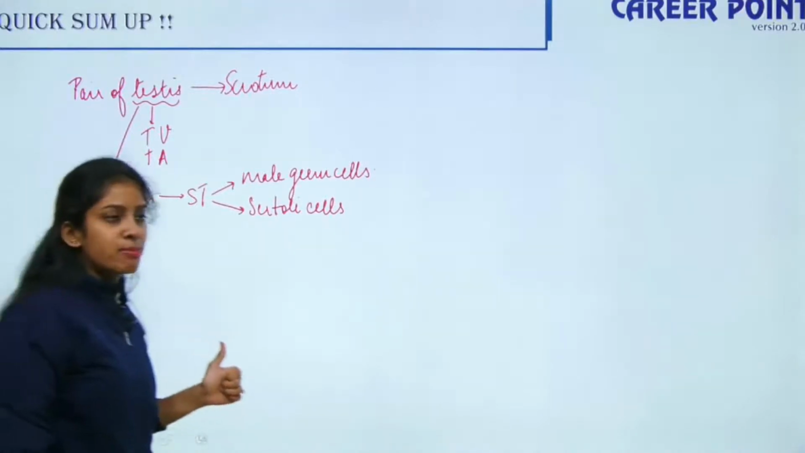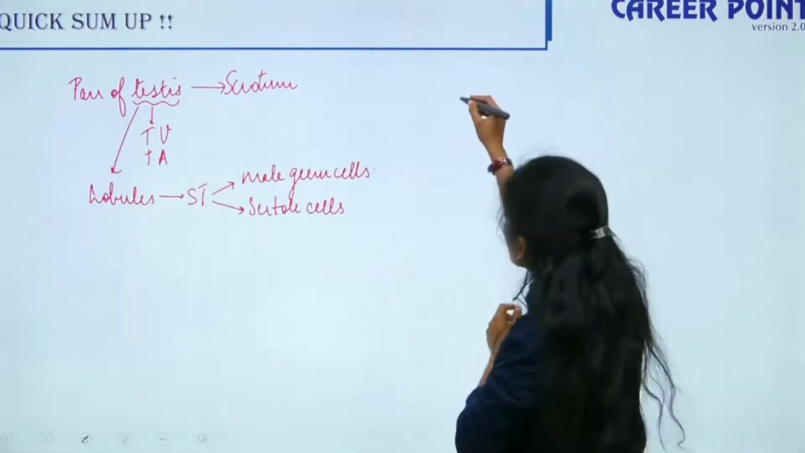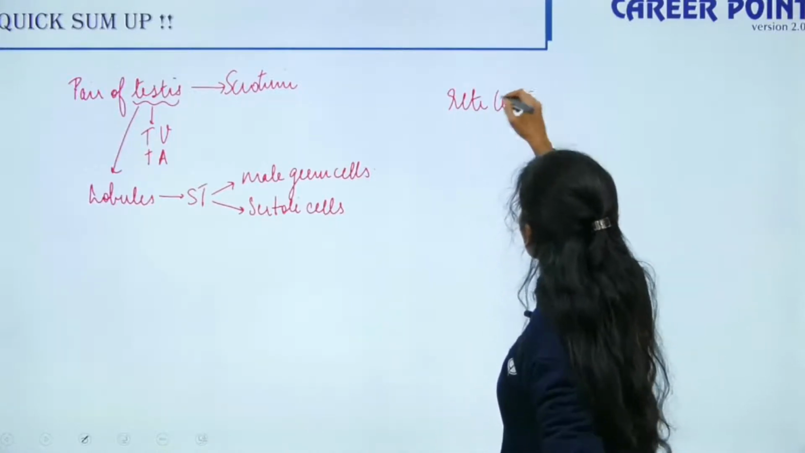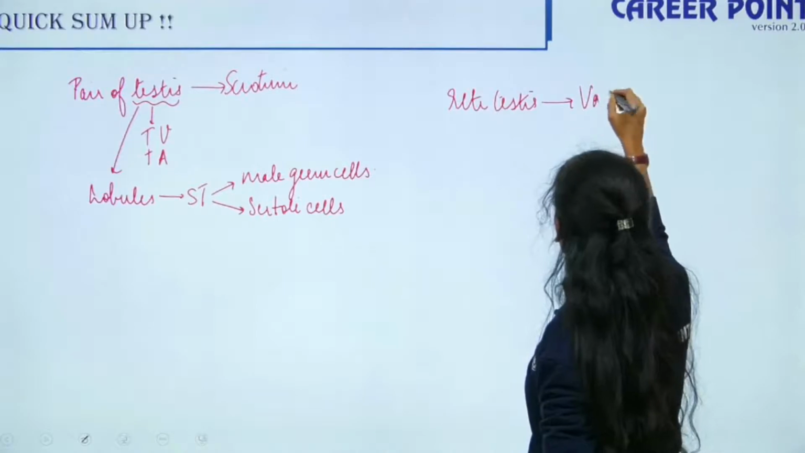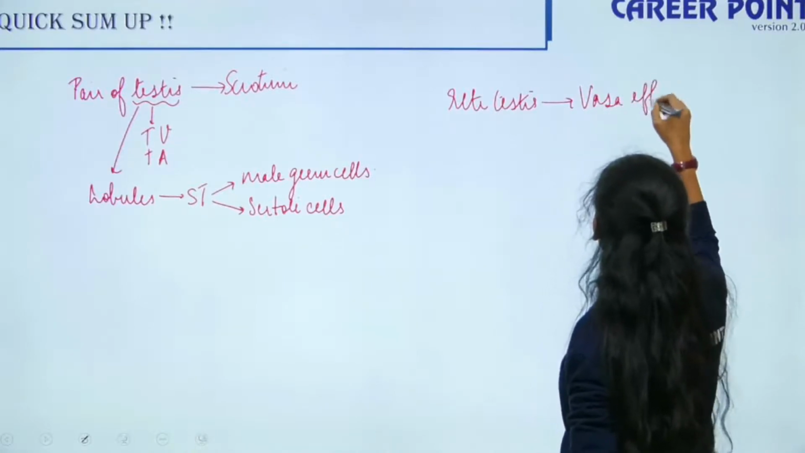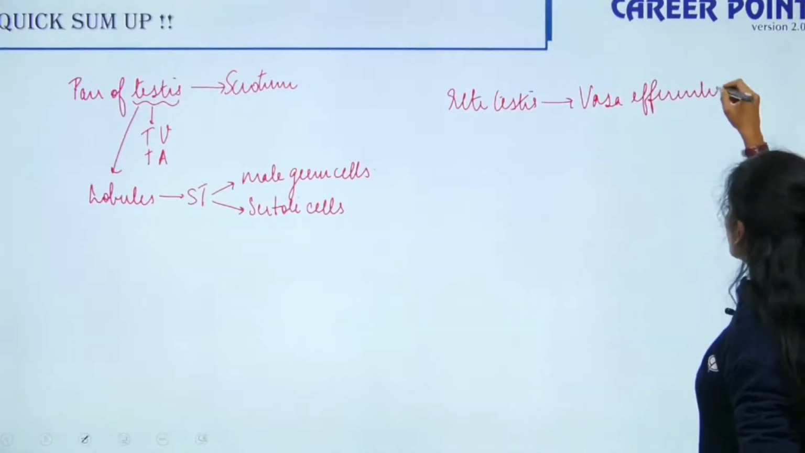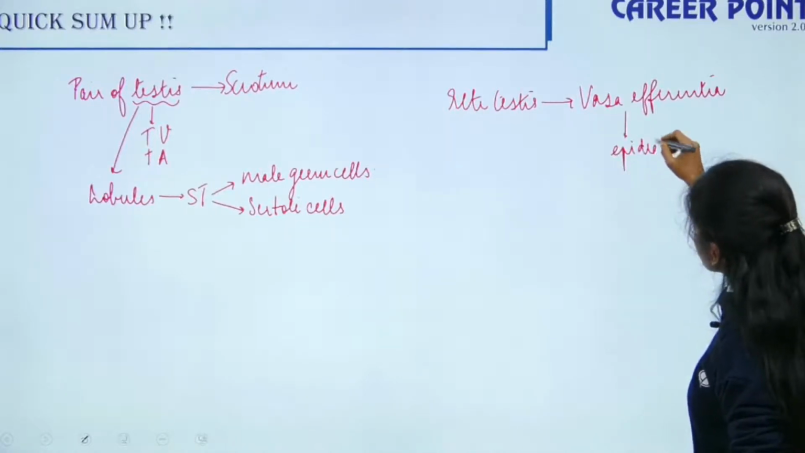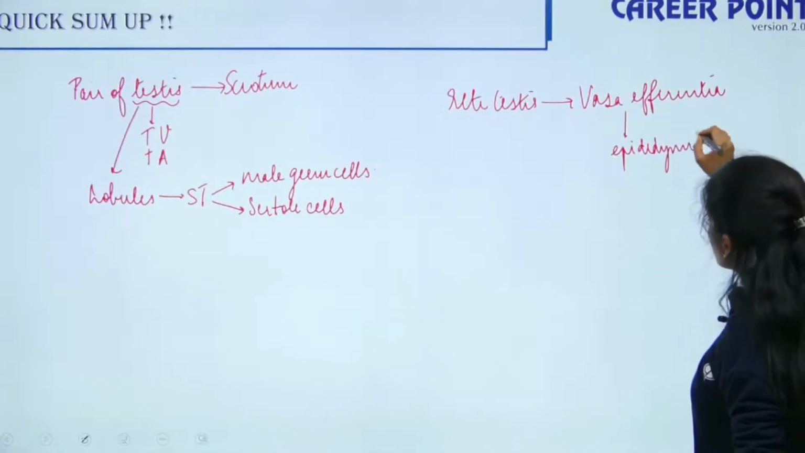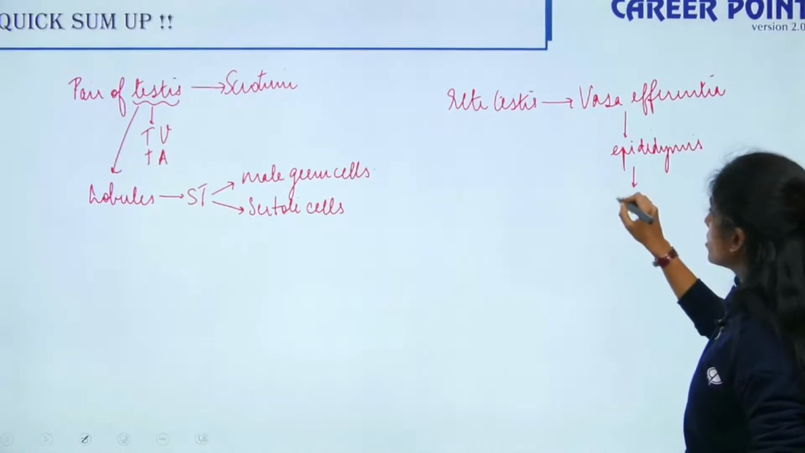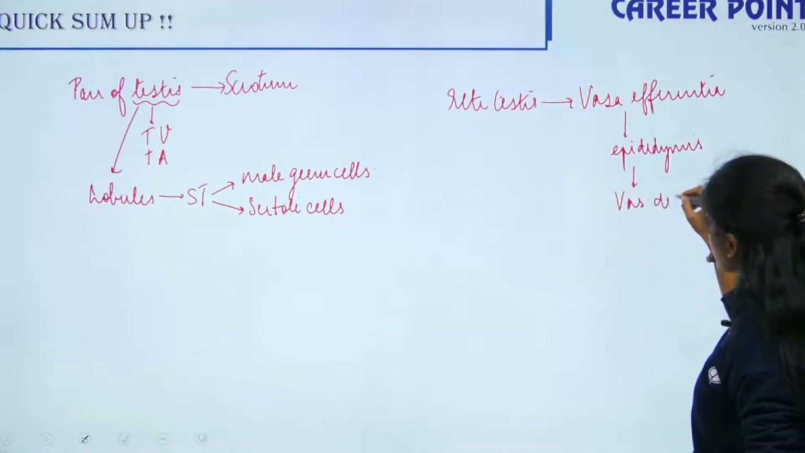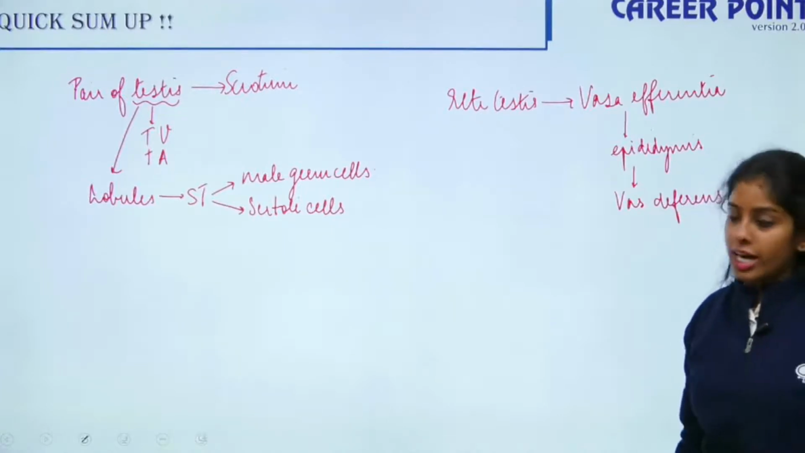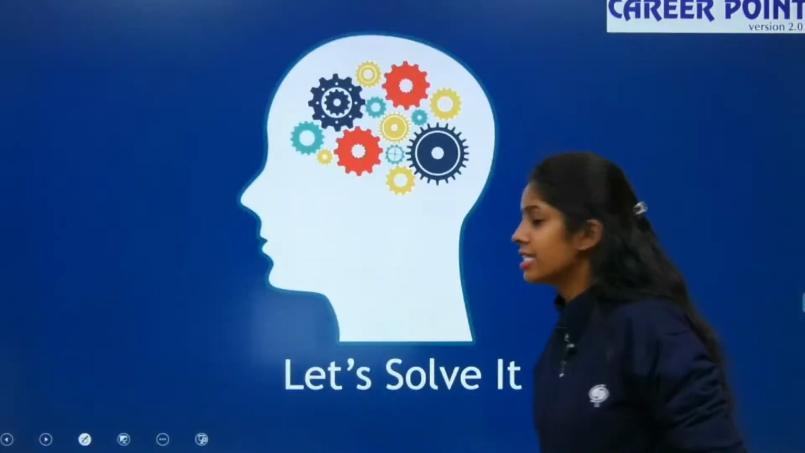And finally, we spoke about the ducts. So what are the ducts? It starts with your rete testis. From your rete testis, it is vasa efferentia. From your vasa efferentia, it is epididymis. From your epididymis, it opens out into your vas deferens. Clear? So these are the things that we spoke about.